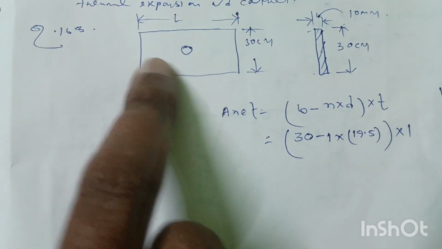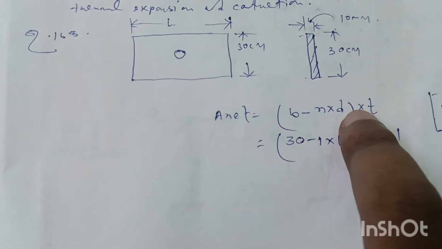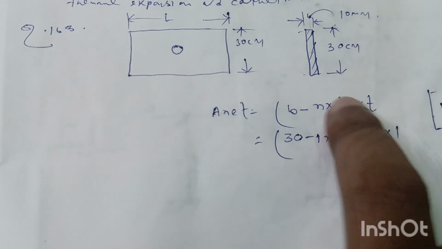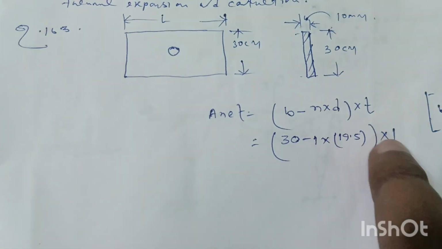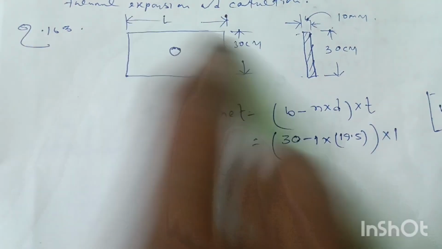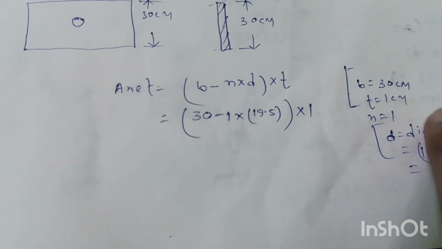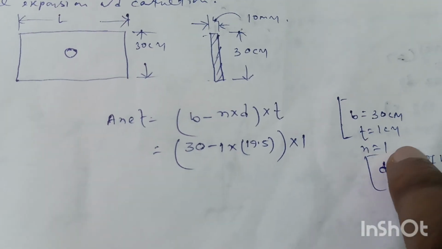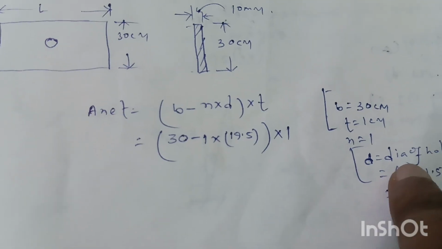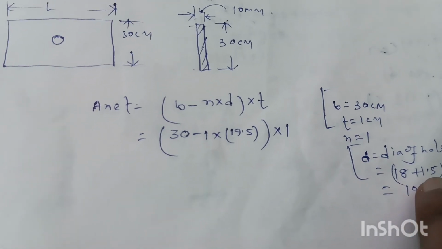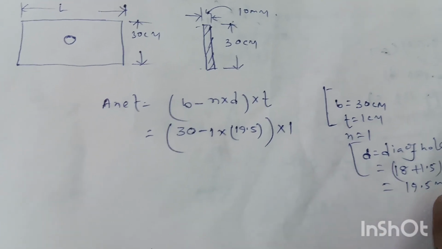So the formula for net sectional area of this plate will be (B minus N into D) into T. N is the number of rivet holes, D is the diameter of the rivet hole, B is the width of the plate, and T is the thickness. B is 30 centimeter, T is 1 centimeter, N is equal to 1 because one rivet hole is there, and D is the diameter of the rivet hole, which is equal to 18 plus 1.5 mm. So D will be equal to 19.5 mm.